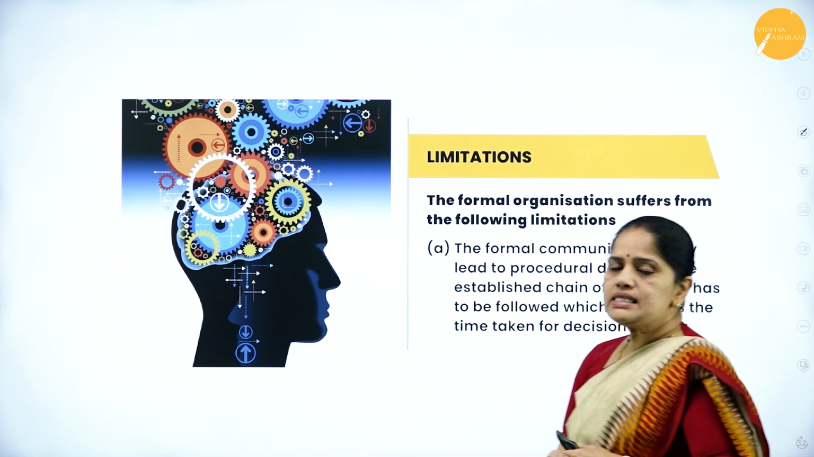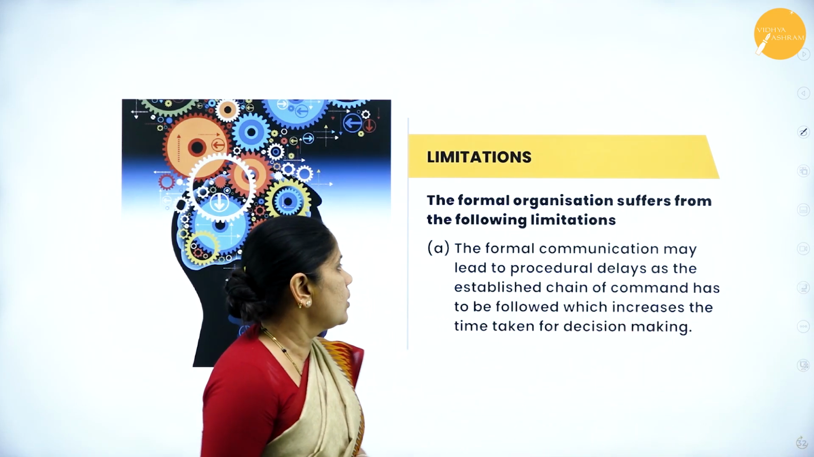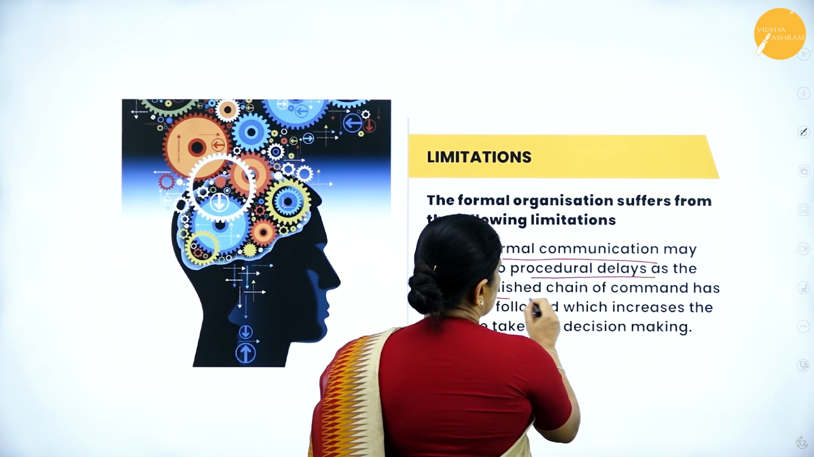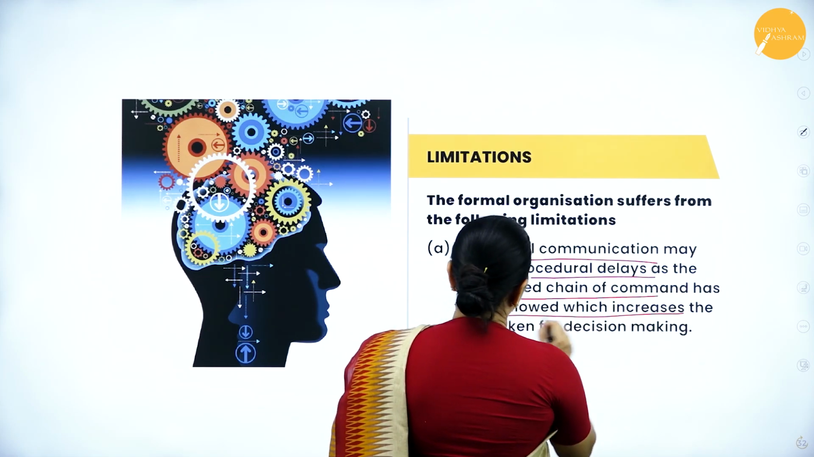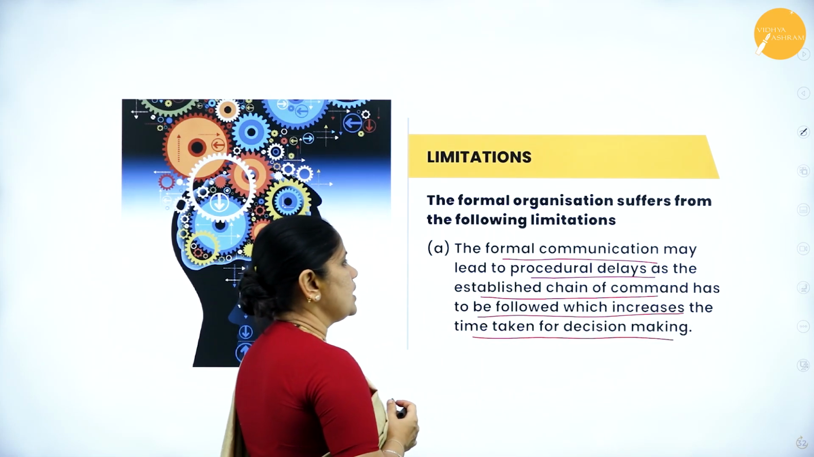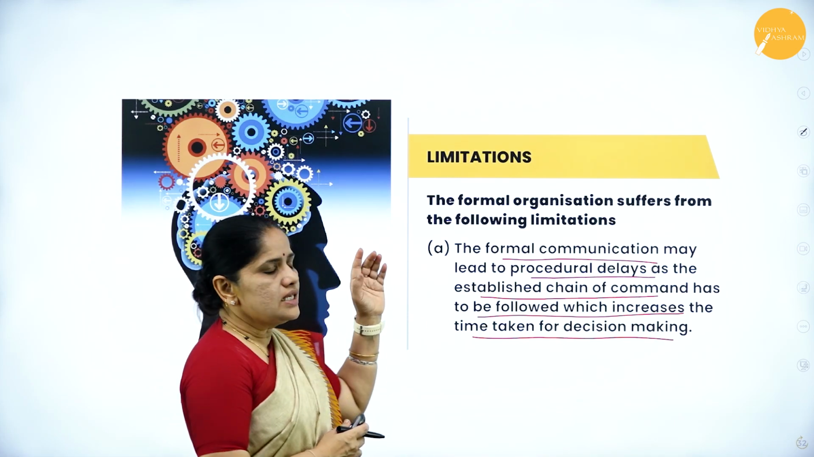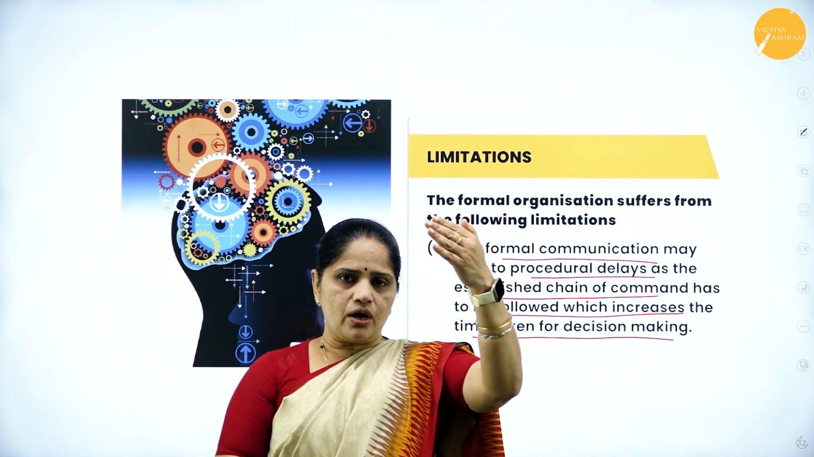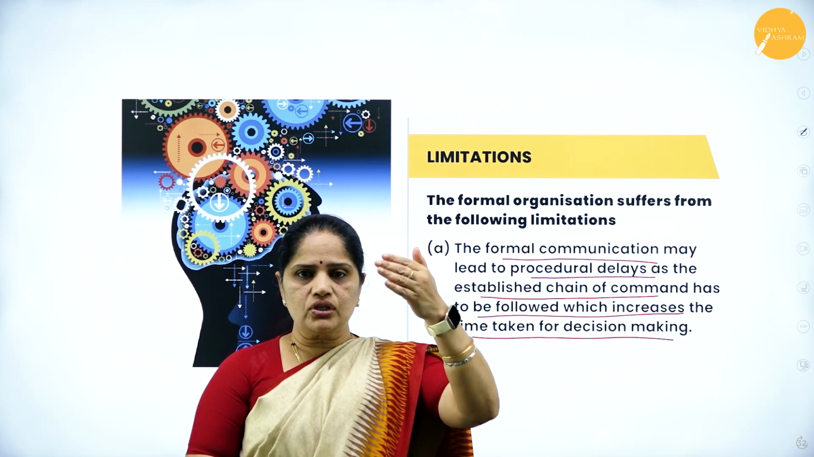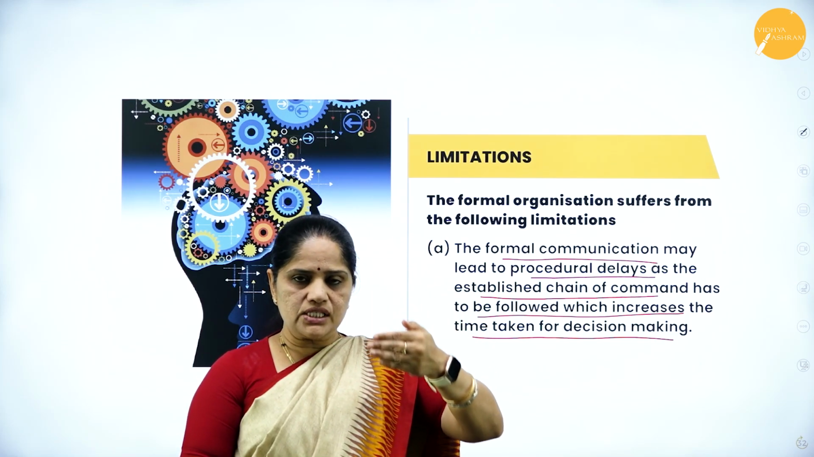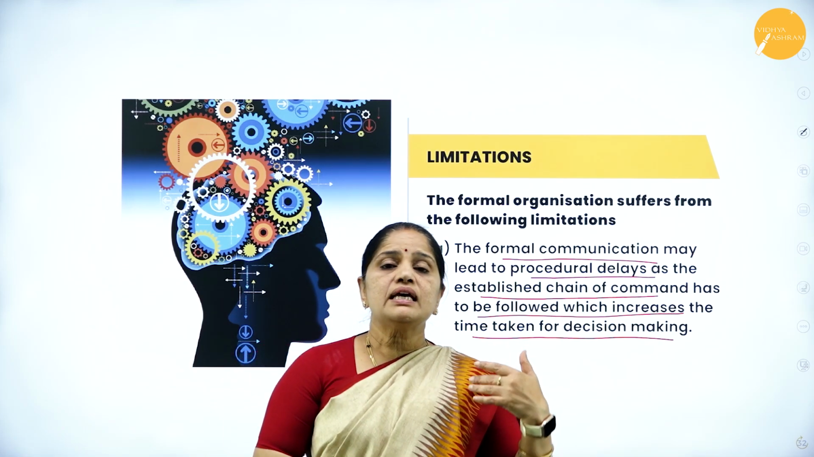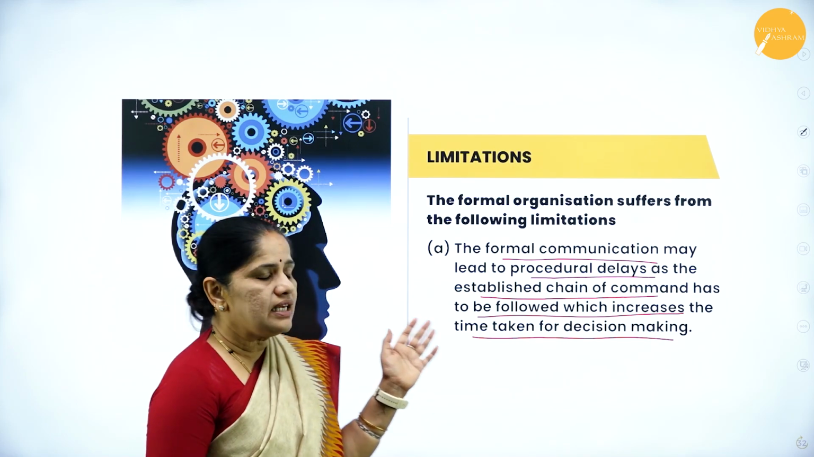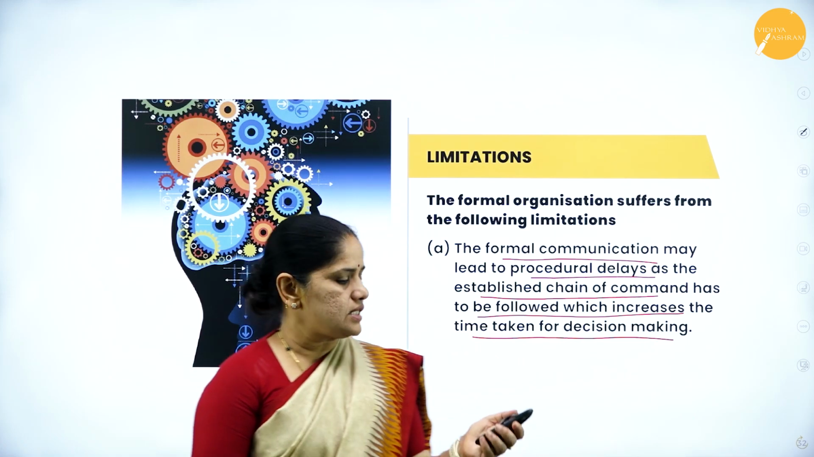Then next, let us see what are the limitations of the formal organization. The formal communication may lead to procedural delays as the established chain of command has to be followed, which increases the time taken for decision making. So the first limitation is that formal communication comes right from the top institutional head, and it has to follow the chain of authority. If it has to follow the scalar chain, there may be procedural delays in giving the communication, and as a result a lot of time is taken for decision making.